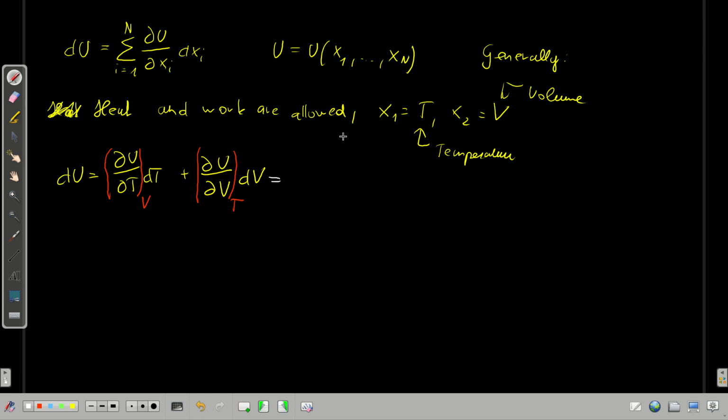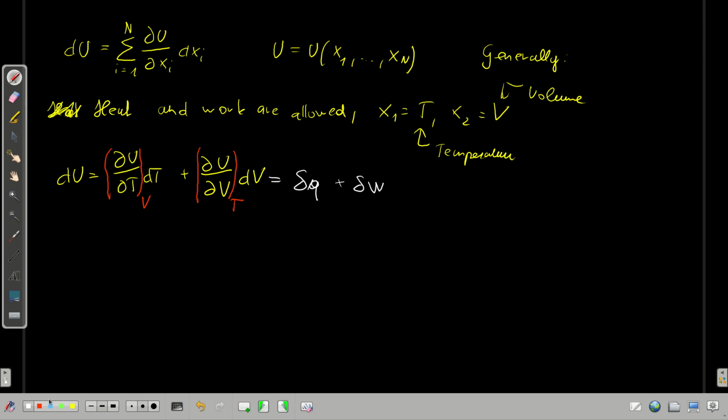According to our reasoning, this first term here would be differential change in heat, and this would be differential change in work. Small q denotes heat, and small w denotes work.